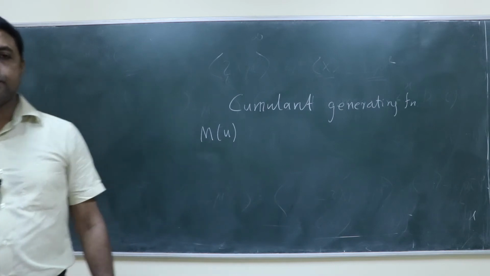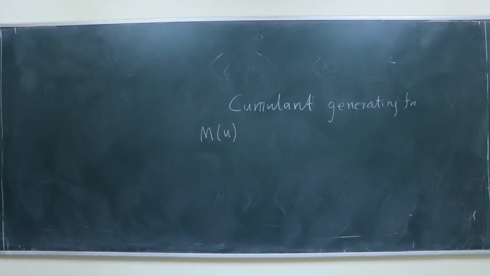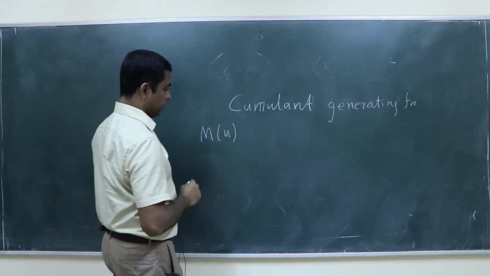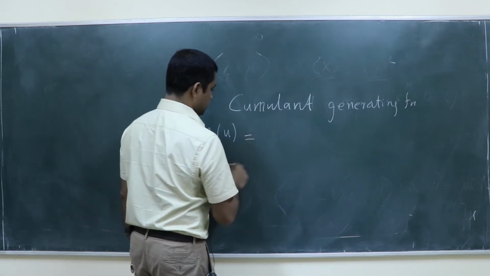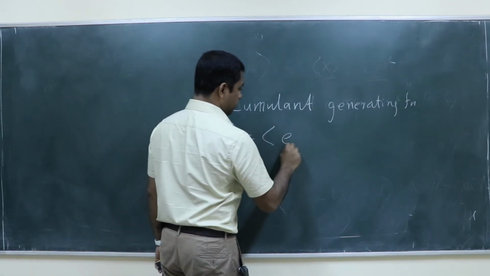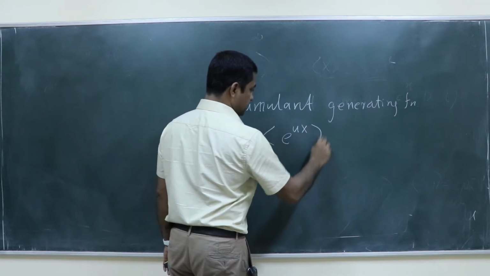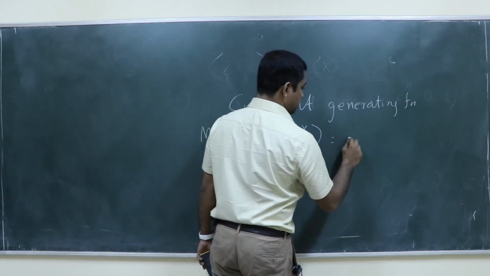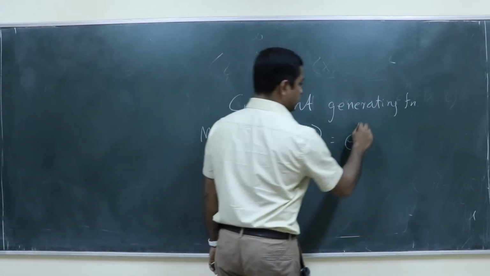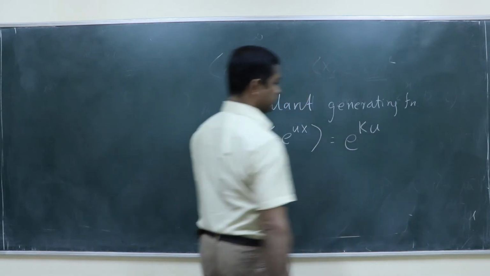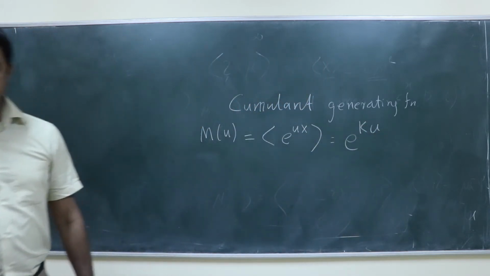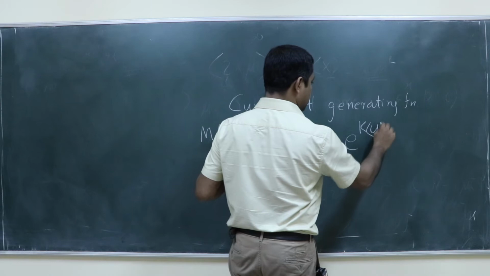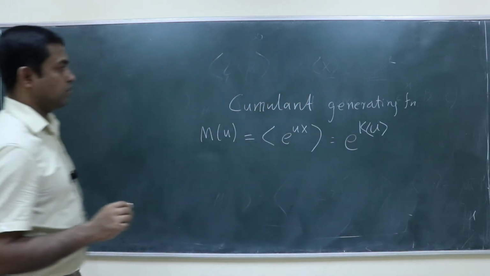What is m of u? The moment generating function. How will you calculate this? The average of e power u x. Suppose you write this as e power k of u.